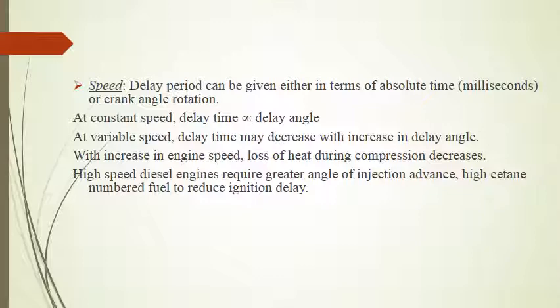The amount of fuel injected during the delay period depends on crank degrees and not on absolute time, because the fuel pump is geared to the engine. At high speeds, there will be more fuel present in the cylinder to take part in the second stage of uncontrolled combustion, resulting in higher rates of pressure rise and high maximum pressures. So basically this factor has caused difficulties in the development of very high speed CI engines. So very high speed CI engines require a greater angle of injection advance. High ignition quality fuel means high cetane number, which gives reduced ignition delay, and a special design for the combustion chamber.